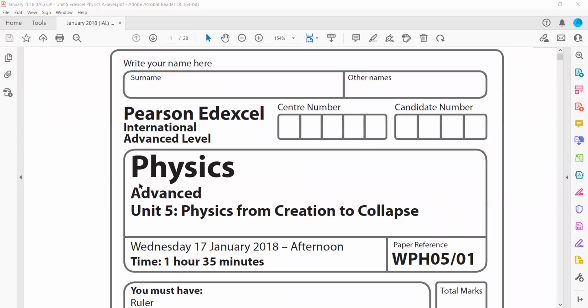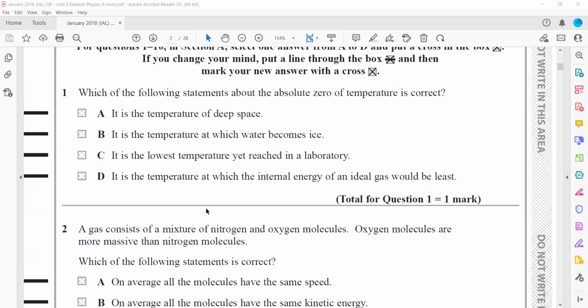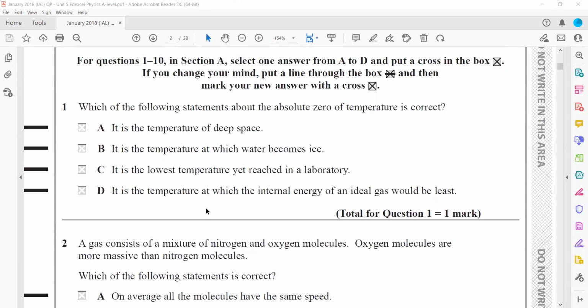This one is January 2018, Unit 5. Which of the following statements about absolute zero is correct? So what is the meaning of absolute zero? It means at this temperature, the molecular vibration stops. So yeah, that's right. D is the right answer. Temperature at which the internal energy of ideal gas will be least.